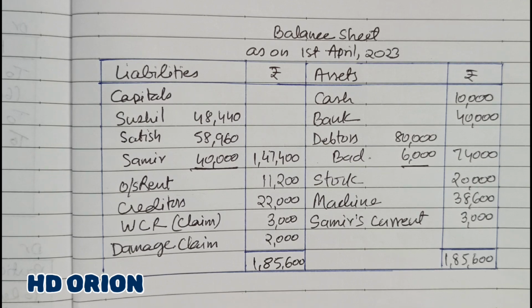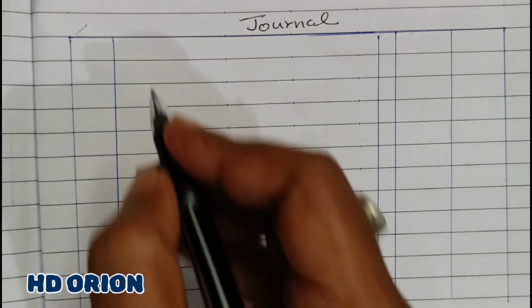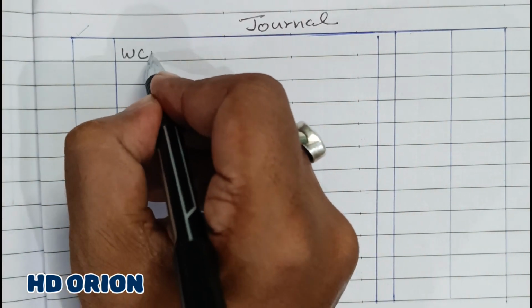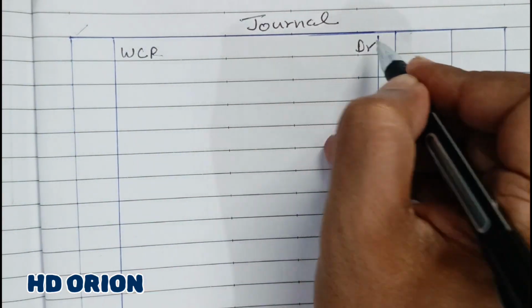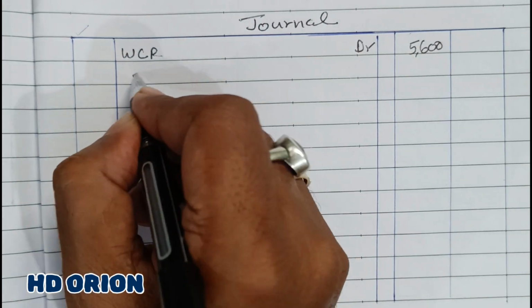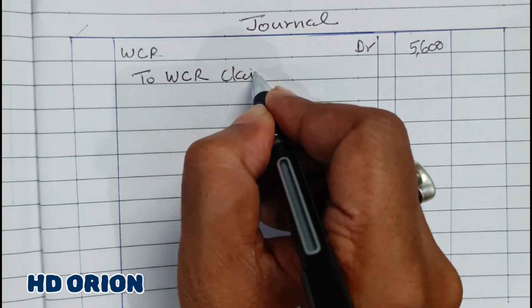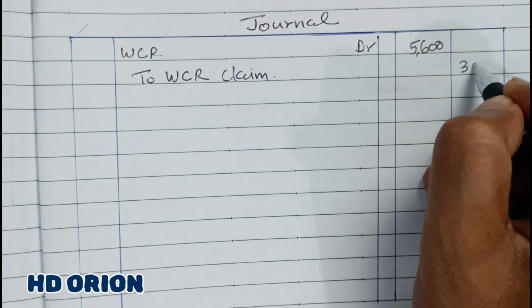Now let us see the journal entry of this. So in the journal entry, let us treat the workman compensation reserve first. So workman compensation reserve account debited. It will be closed by rupees 5,600, and to workman compensation reserve claim, there is a claim of rupees 3,000.